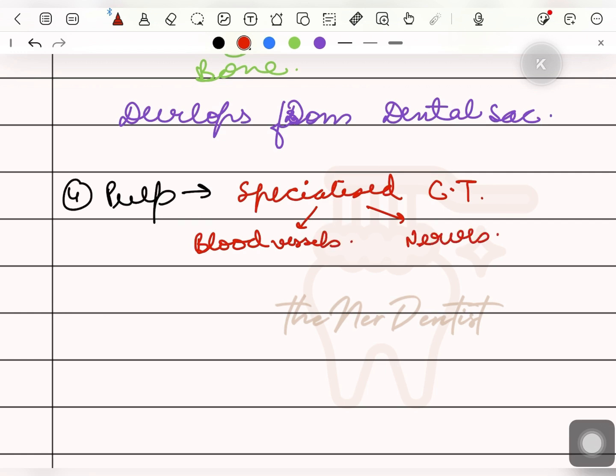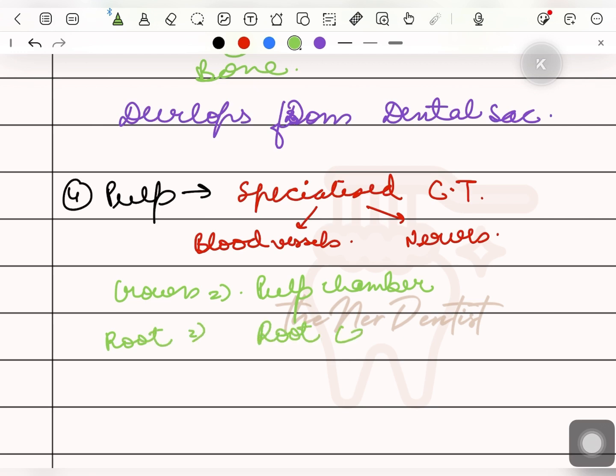The part of the pulp which is present in the crown portion is known as the pulp chamber, and in the case of the root, the part of the pulp is known as the root canal.